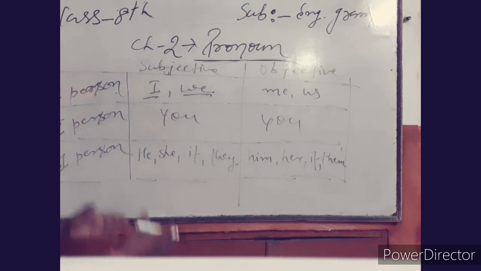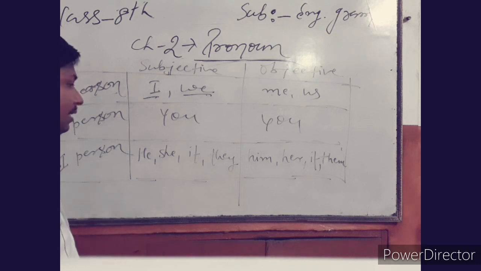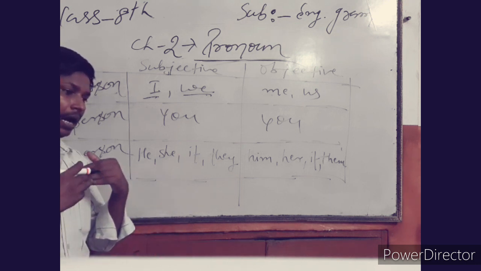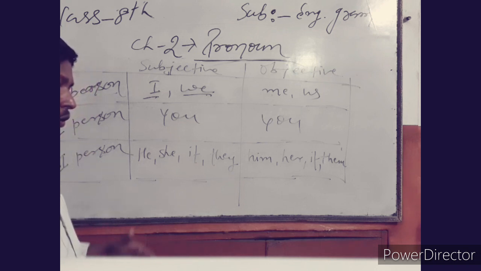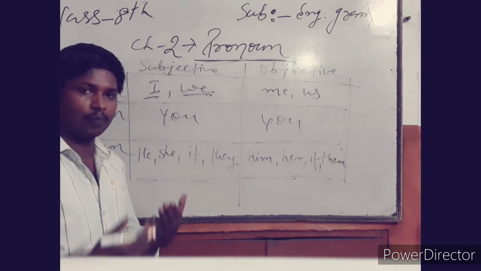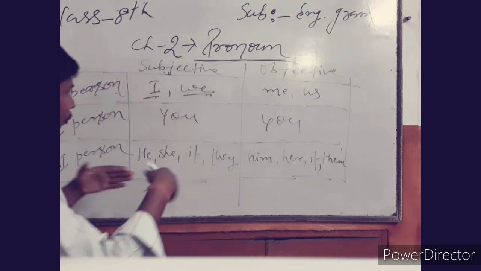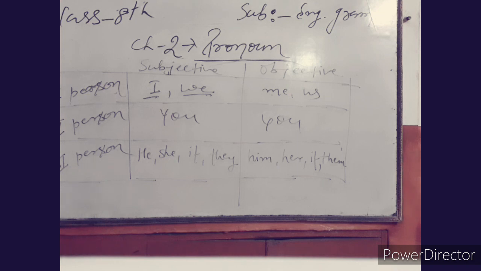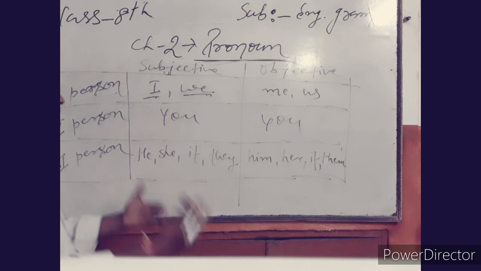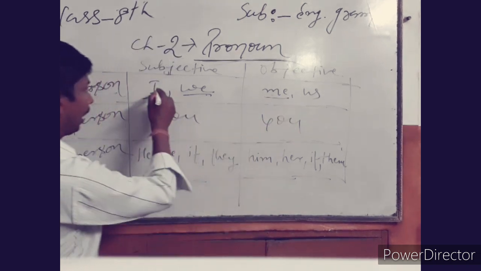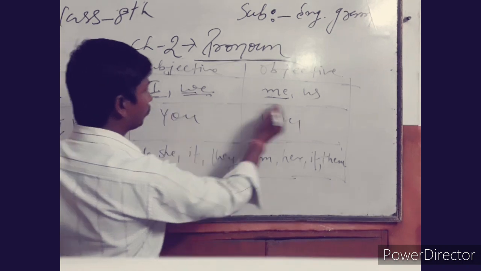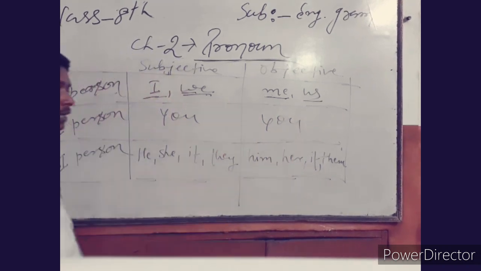I and we is first person subject that can be used in a sentence as a subject, like I am a boy. We are going to market. When first person pronoun I and we is used as an object, it becomes I to me and we to us as an objective case of the sentence.